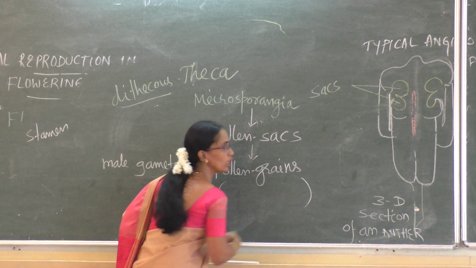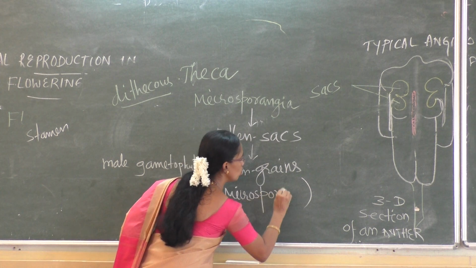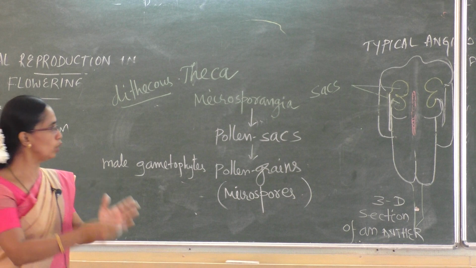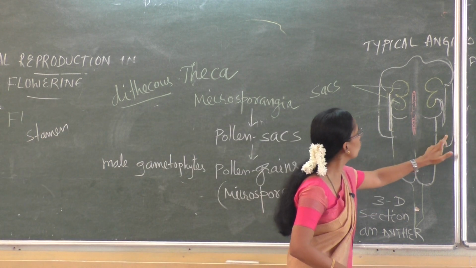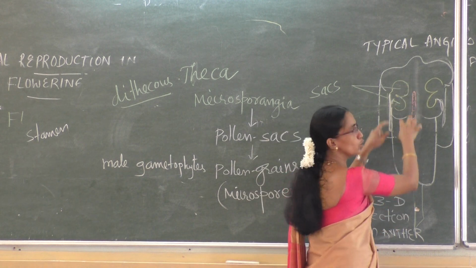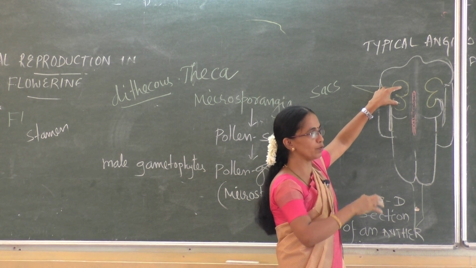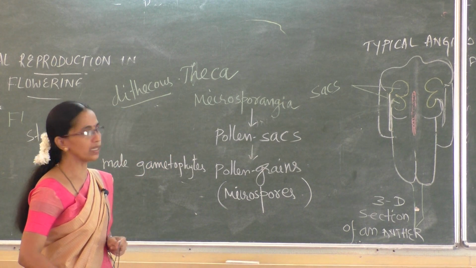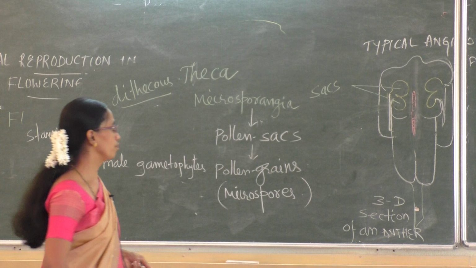Another name for pollen grains is microspores. Each lobe, 1, 2, is not four lobes; there are two lobes, each with two chambers. Pollen sacs internally produce pollen grains, microspores, male gametophytes.